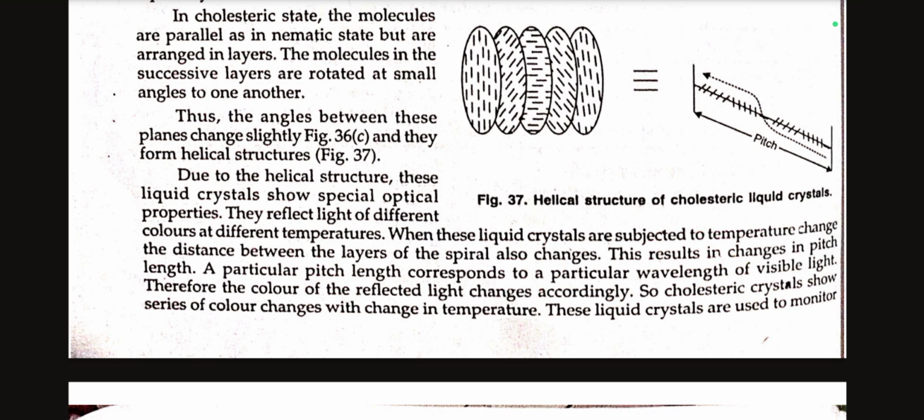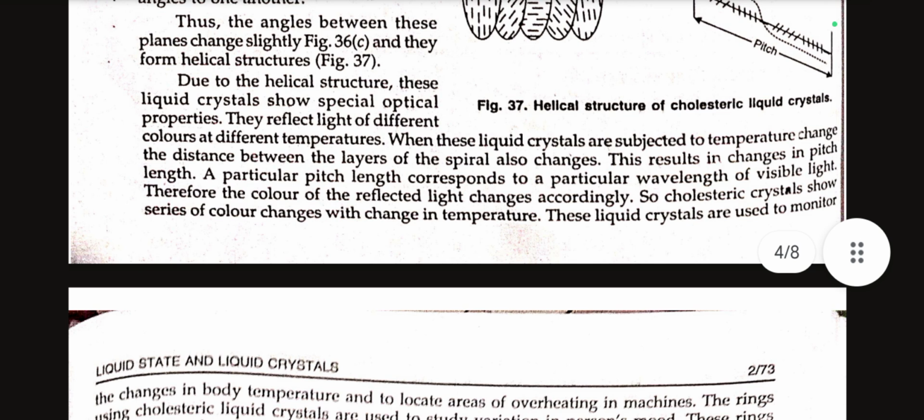Due to the helical structure, these liquid crystals show special optical properties. They reflect light of different colors at different temperatures. When these liquid crystals are subjected to temperature change, the distance between the layers of the spiral also changes. This results in a change in pitch length. A particular pitch length corresponds to a particular wavelength of visible light. Therefore, the color of the reflected light changes accordingly. So, cholesteric crystals show a series of color changes with change in temperature.